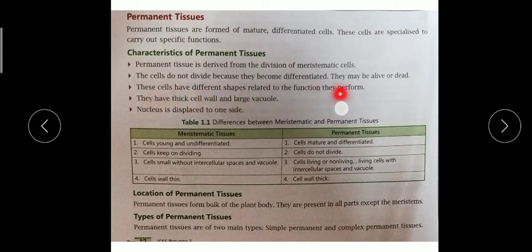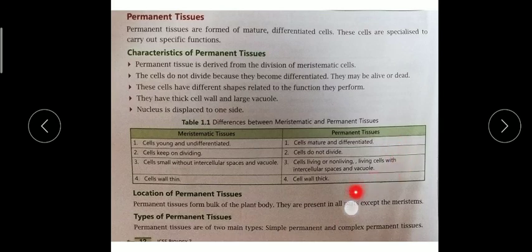The cells have different shapes, different structures, and they perform different functions. They have a thick cell wall and large vacuole. Meristematic tissues do not have large vacuoles. They have a thin cell wall, but here they have a thick cell wall and large vacuole. So this is the difference. Nucleus is displaced to one side. In the meristematic tissue case, the nucleus is present in the center, whereas here it is at one part, any part, left side, right side, any part.